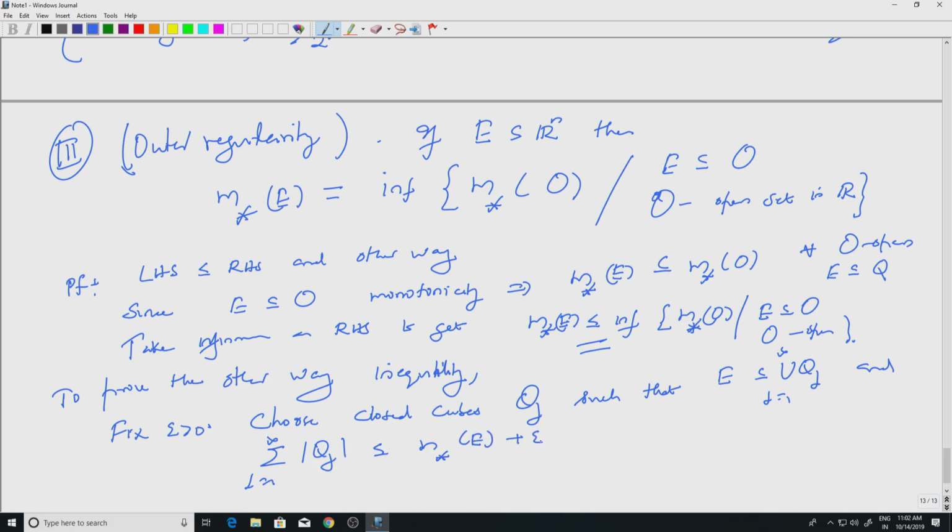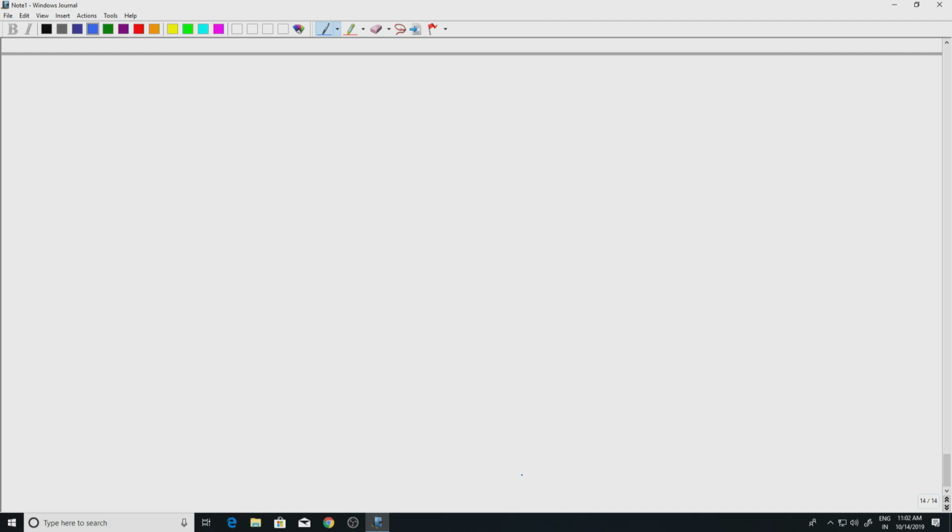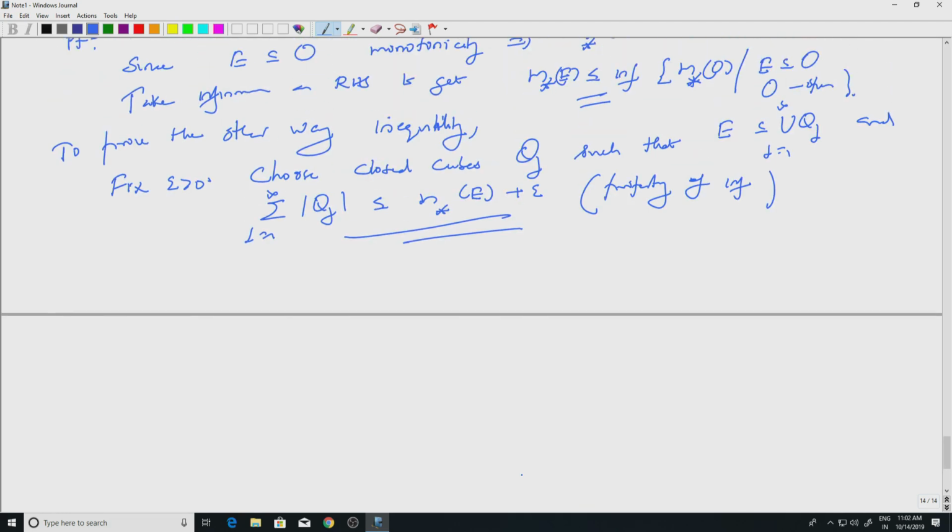This is possible, right. This is simply the property of infimum. So, that is the first thing I mentioned after defining the outer measure, property of infimum. So, given epsilon I can get a cover with this property satisfied.